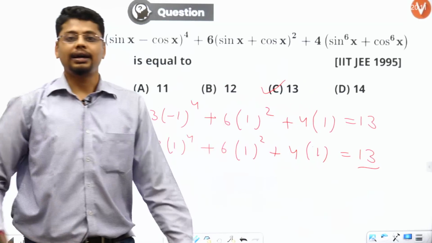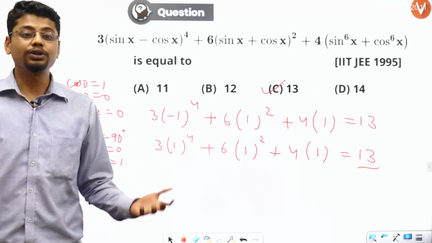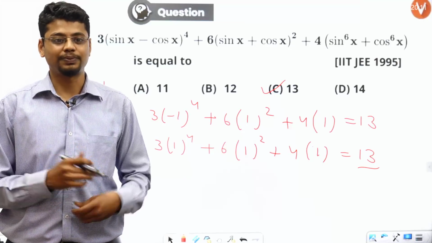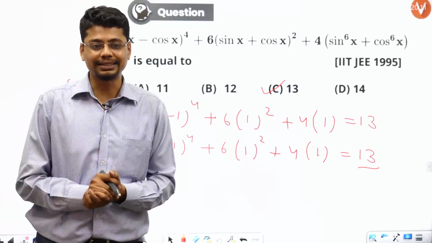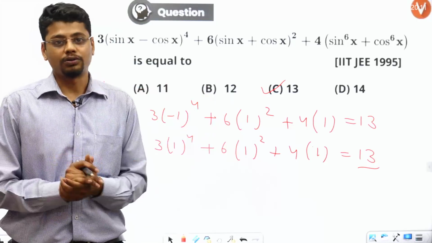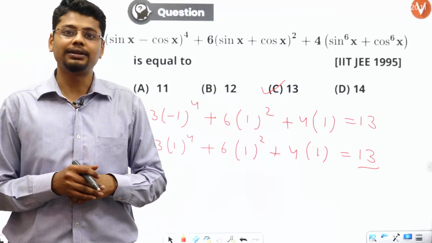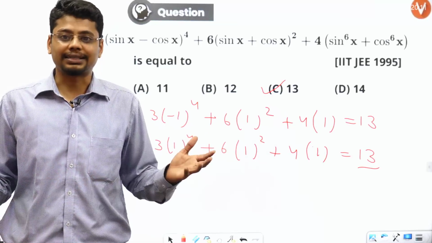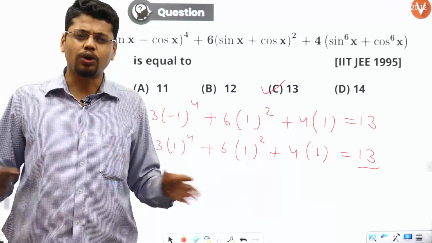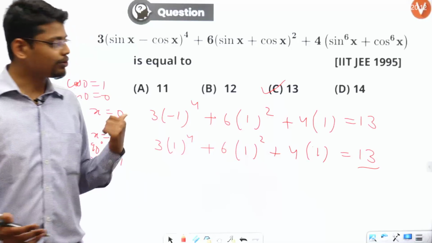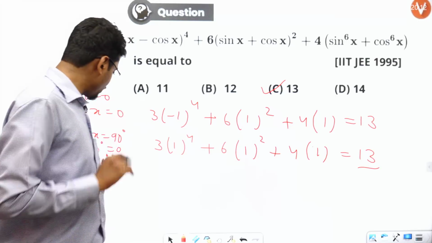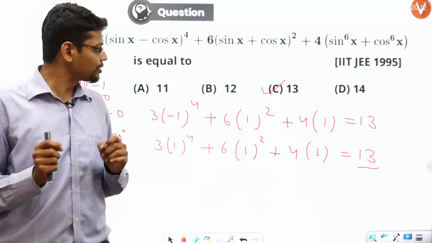You can put x equal to 45 degrees also and you will get the same value 13. So please solve it in terms of x. Praneeth, thanks for showing this interest. So let's solve it properly also, because what if one of the options would have been that the expression depends on x? Then we can't just keep putting values and make sure that it is constant, right? So we have to go and solve in x. You can do it based on your 10th knowledge.